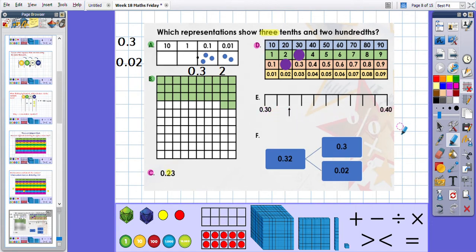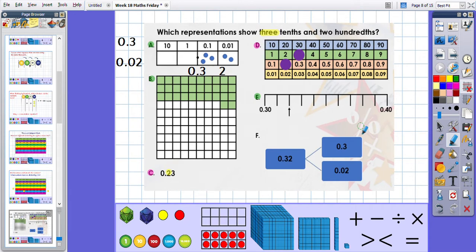Counting on our number line, we are counting in hundredths. 0.3, 0.31, 0.32. Brilliant. That's right, it's the same as A, 0.32, 3/10ths and 2 hundredths. This one represents 0.32.